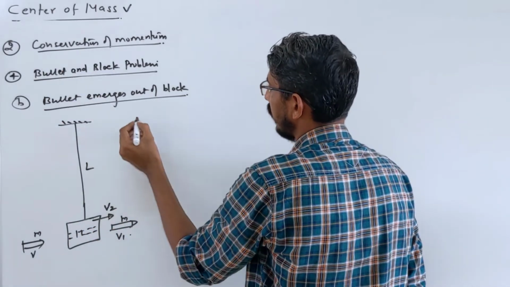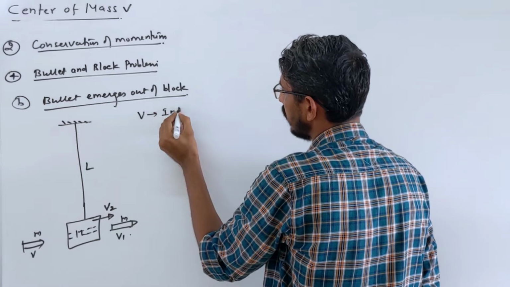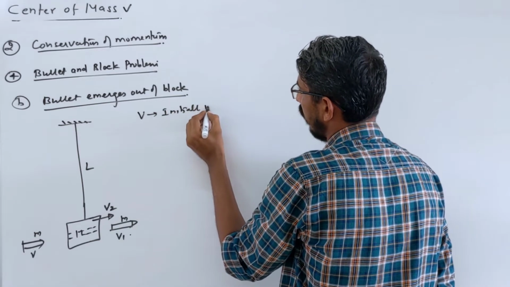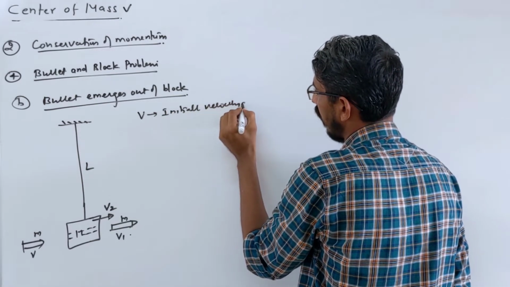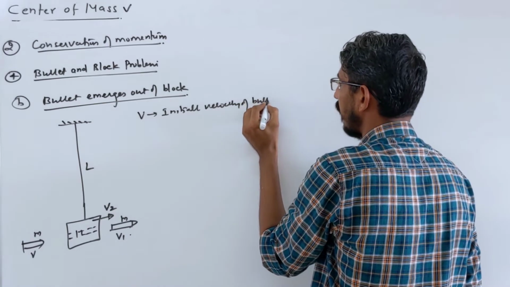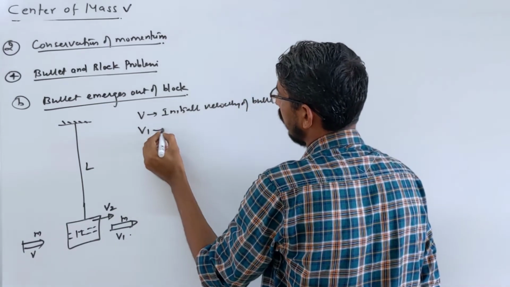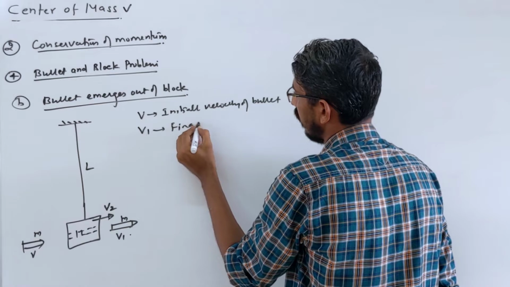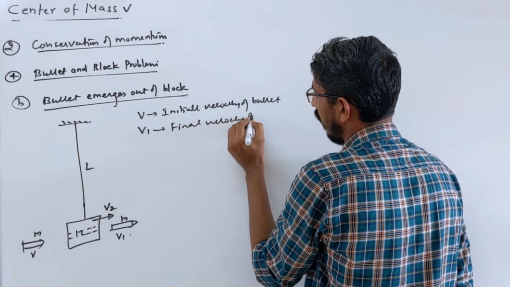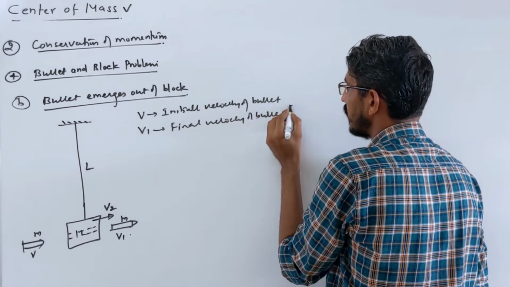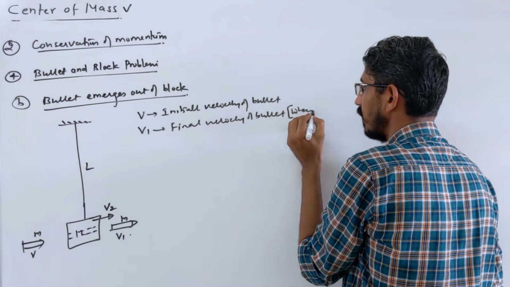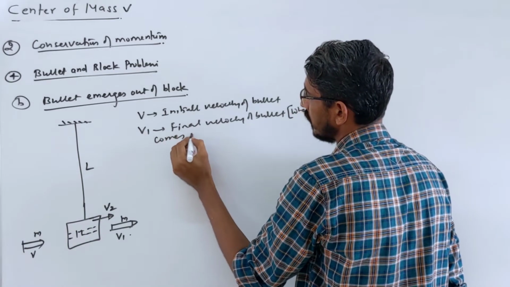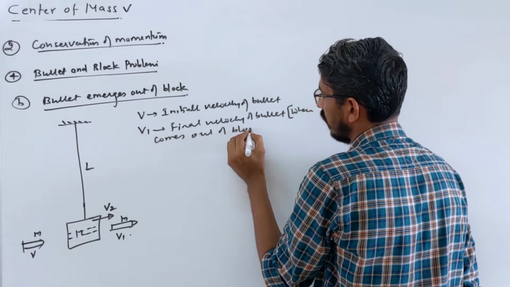So let me write here, so we don't get confused: v is the initial velocity of the bullet, and v1 we call the final velocity of the bullet when it comes out of the block, right?